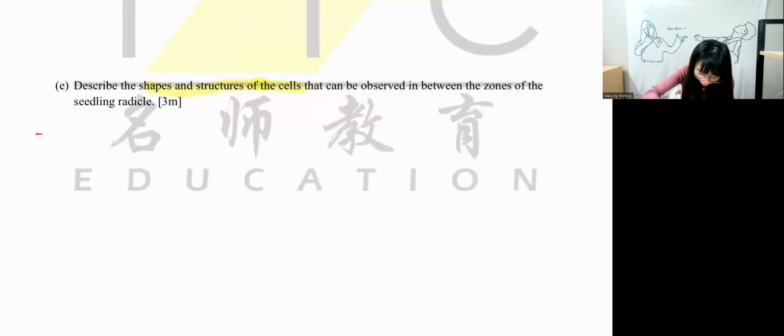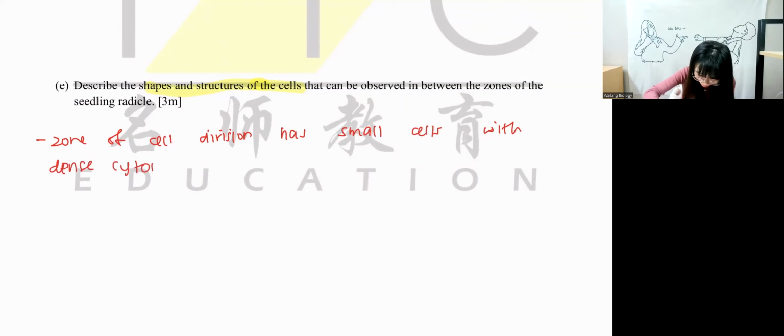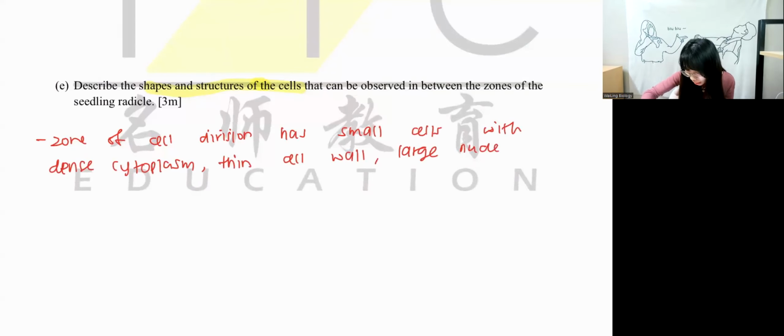So you can say, zone of cell division has small cell with dense cytoplasm, thin cell wall, large nuclei, no vacuole.